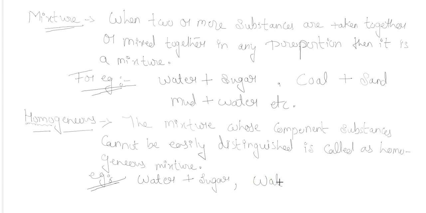Similarly, water plus salt, when we dissolve salt in water, that also is a type of homogeneous mixture, because it is very hard to distinguish both of them. Similarly, if you mix salt and baking powder, nowadays both look alike, and if you mix both of them, it will be very hard to distinguish these two substances from each other. So it is also an example of homogeneous mixture.